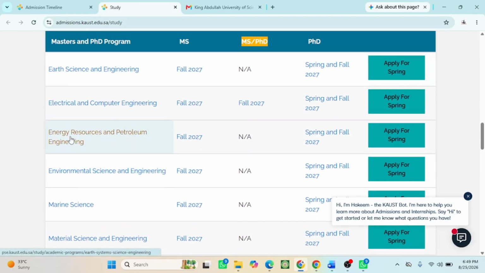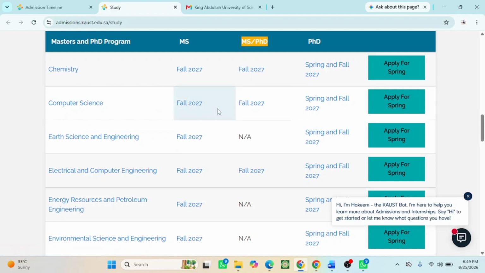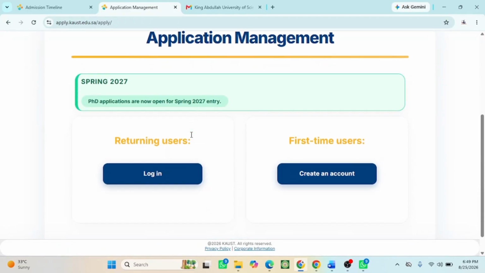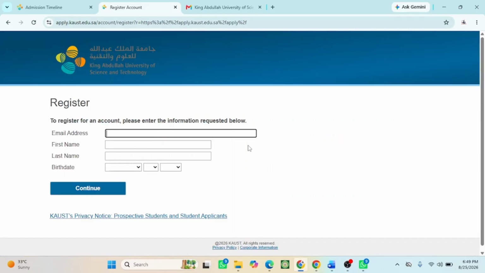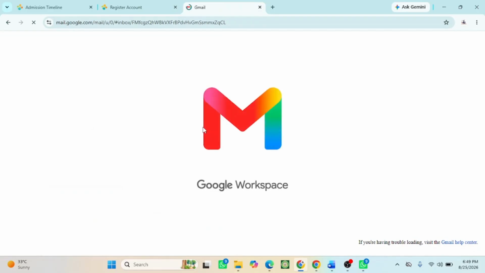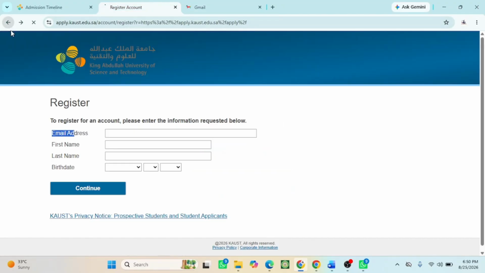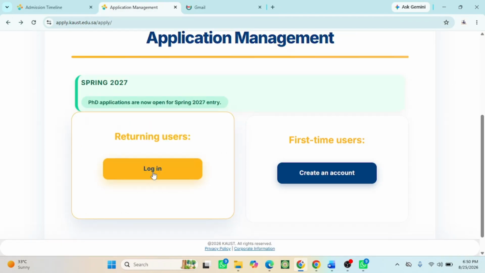Let me go with computer science. You can see for 2027, I will click on apply. Then if you are a first time user, click on create account and write this information. Click on continue. They will send an email to you containing information about the application. Verify your account, then create a password, then come back to login. I already have an account, so I will come back to login. I will click on login.